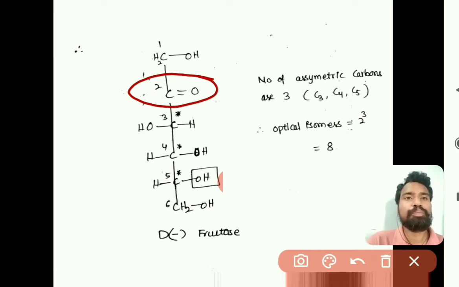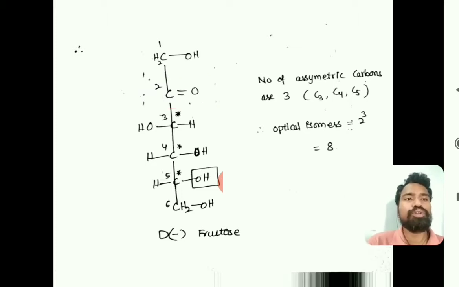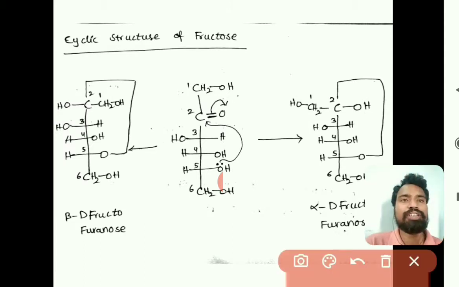In this part 3 lecture we are going to discuss the cyclic structure of fructose, and then epimers, anomers and epimerization, and after that osazone formation reactions. Okay. So now we will move towards the cyclic structure of fructose.